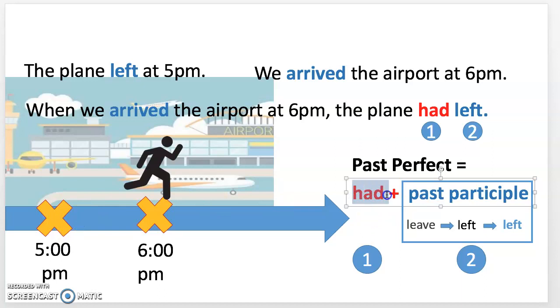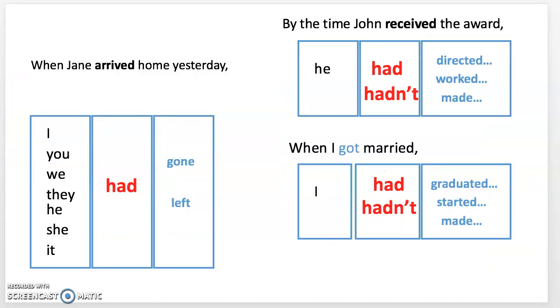Now, what is the structure of past perfect like? It starts with a had, regardless of the pronoun. It's I, you, we, they, he, she, it. They'll all follow with had. Then you'll match it with the past participle. So according to the verb tables you memorized in primary school, the present tense, leave, past tense, left, and the column on the right, that would be the past participle, left. So it's had left.